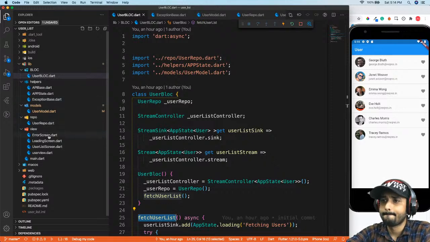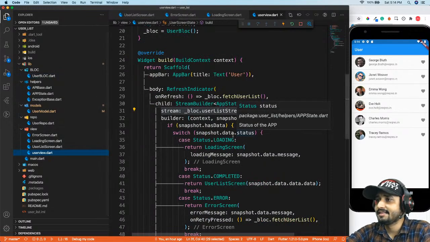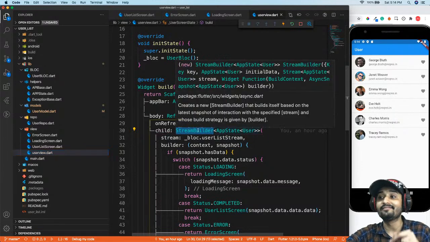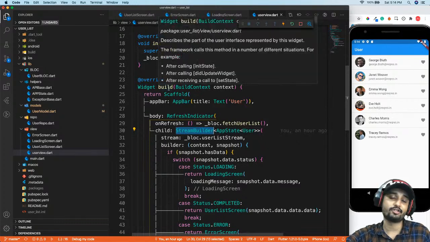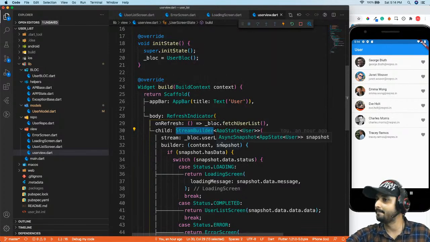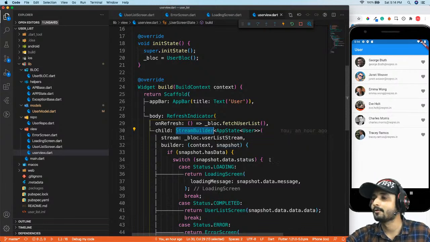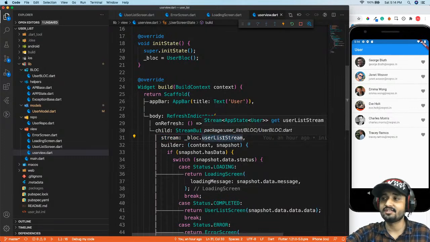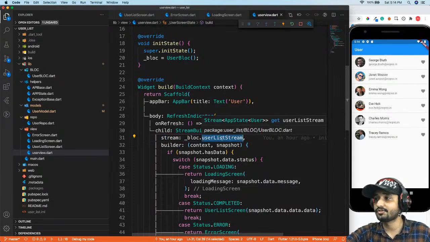I'm going to assign this directly into my stream, so that anything that changes will invoke this stream builder right away, and it will rebuild our UI. It will eventually call the build method, and your UI will get updated without doing anything. Somewhere deep inside your widget tree there is a listenable, and if anything changes on this particular user list stream, it will update your UI.